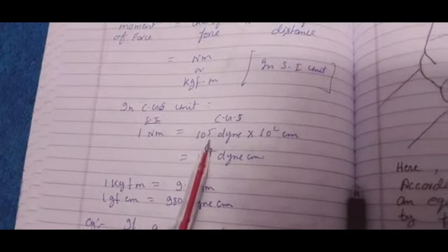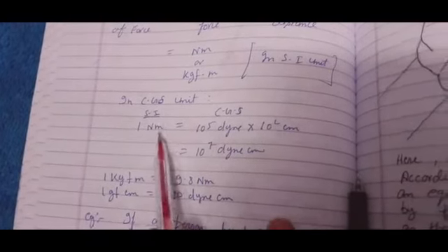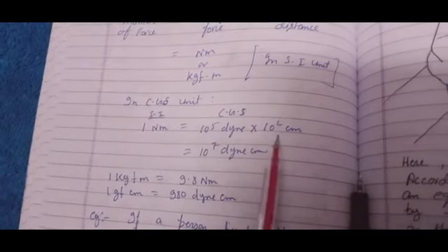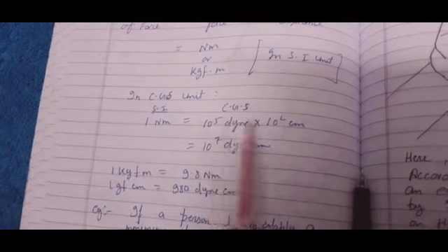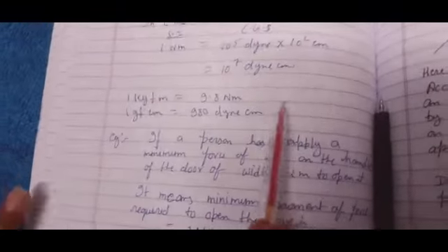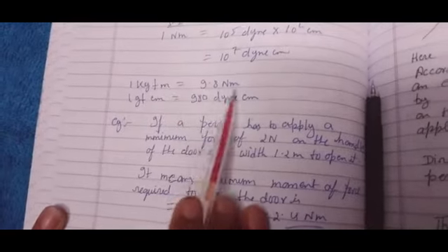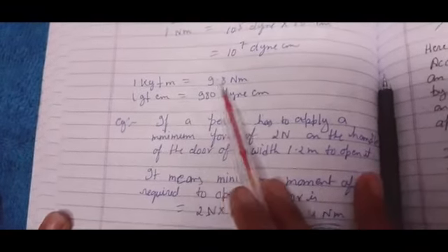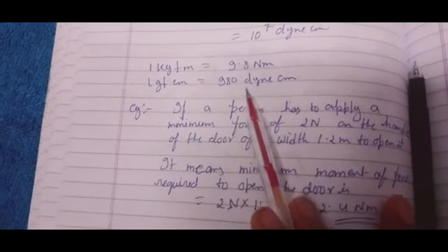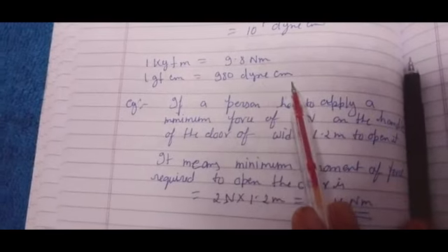1 Newton is equal to 10 to the power 5 dyne, and 1 meter is equal to 100 centimeter. So we have converted both separately, and overall it is 10 to the power 7 dyne centimeter. Or if we want to compare as kgf and Newton meter, 1 kgf meter is equal to 9.8 Newton meter, and 1 gf centimeter is equal to 980 dyne centimeter.